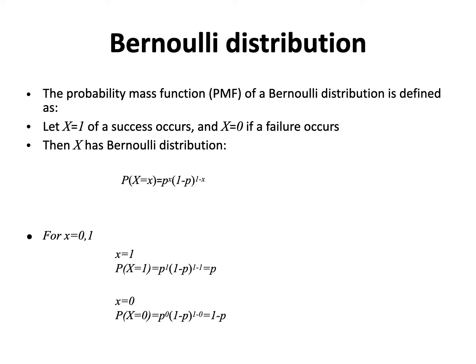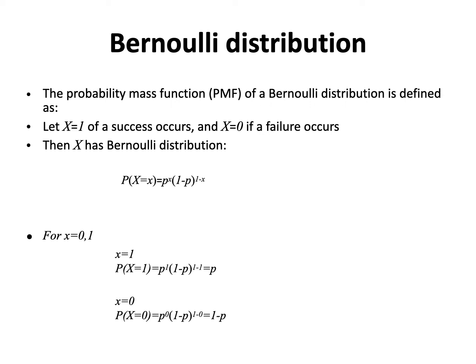Now we should say what values x can take on. So we write this for little x being equal to 0 and 1, and we sometimes refer to this as the probability mass function of the Bernoulli distribution.